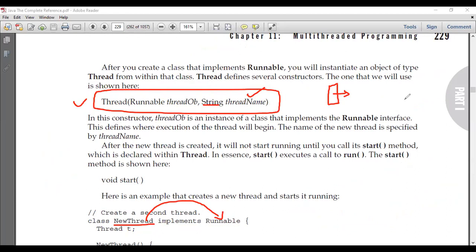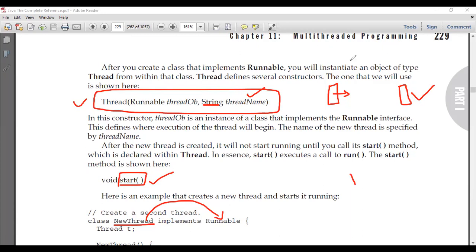So once you create a thread, the thread should start running. In order to run this thread, we need to call the start method. Once you call the start method, the thread will start running. Now the code the thread should run will be written inside this run method.